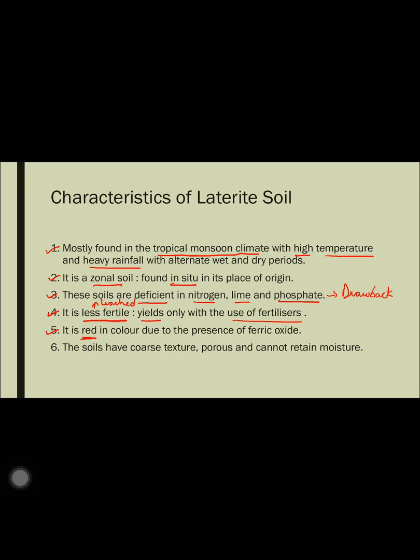This is one similarity with red soil. Laterite soil and red soil are both red in color. Again, why? Because of the presence of ferric oxide or iron oxide. And the last one, these soils are coarse. They are coarse in nature, very crumbly, porous, they seep in water, but they cannot hold moisture. So because they do not have a moisture holding capacity, that is also another reason why laterite soil is very less fertile, or we have to use a lot of irrigation.